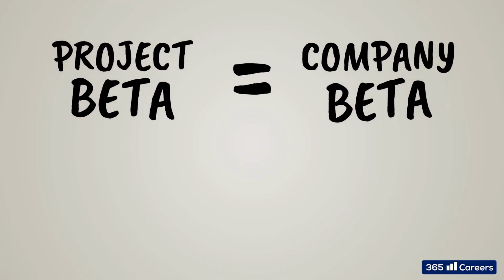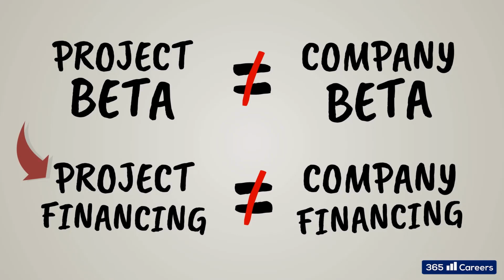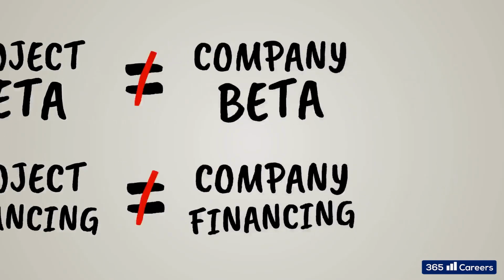One subtlety we didn't mention in our previous lesson is that there can be a difference between a project's beta and a company's beta. This happens when a project is financed with a different amount of leverage than the typical amount of leverage used by the company.